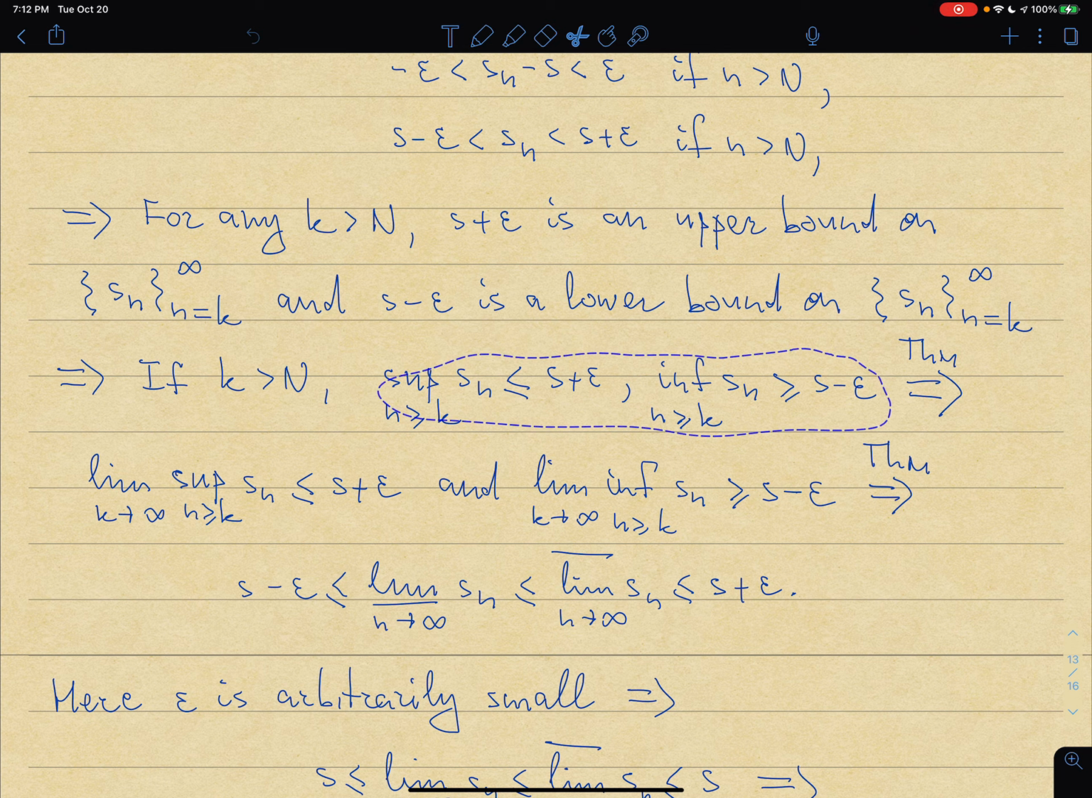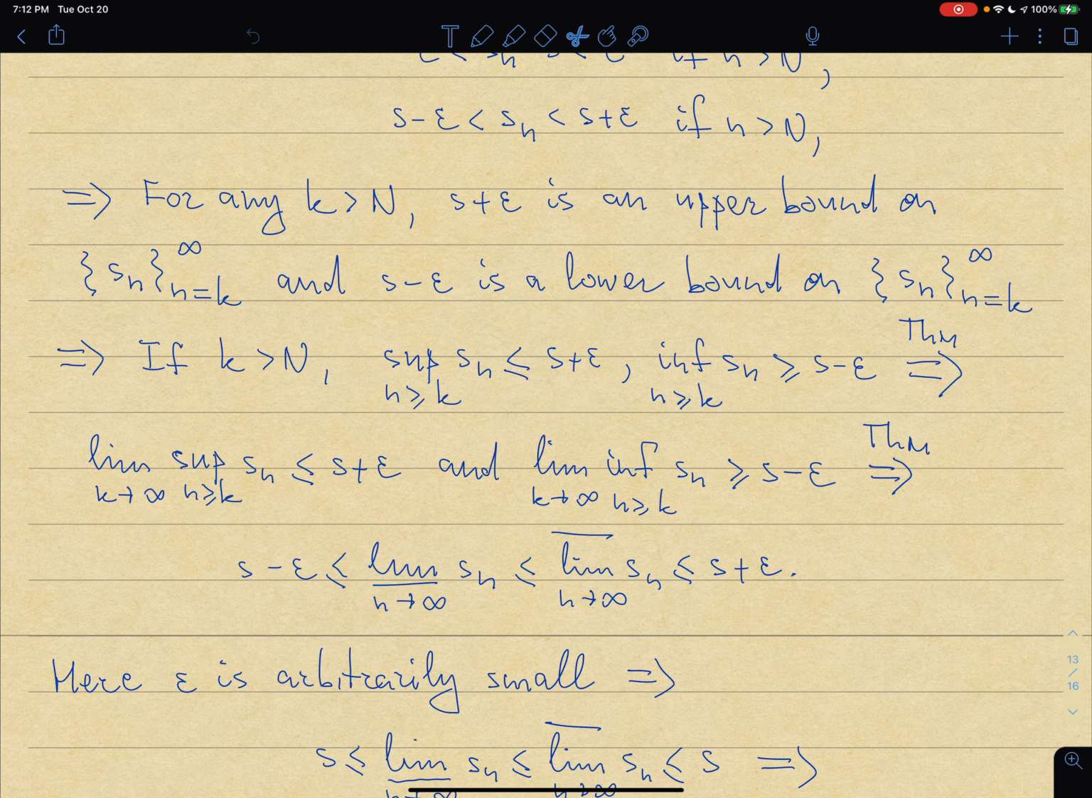Okay, but now what do I have then? I have a sequence. Remember, this guy I called v_k, this guy I called u_k. So for all k bigger than capital N, v_k is less or equal than s plus epsilon. S plus epsilon by itself can be thought of as a constant sequence. So then I have a sequence v_k, which is less or equal than a constant sequence.